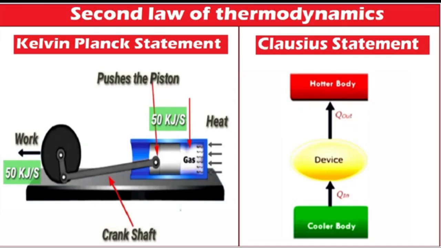Here you can observe the Kelvin-Planck statement and the Clausius statement with the help of diagrams. The Clausius statement is that heat never flows from a cooler body to a hotter body. Similarly, whatever heat energy is given to the system, its entire heat energy cannot be converted into work. There may be some loss in other forms of energy. So this is about the second law of thermodynamics.